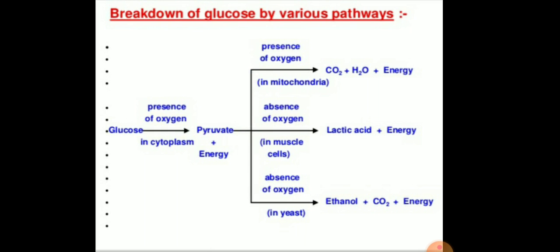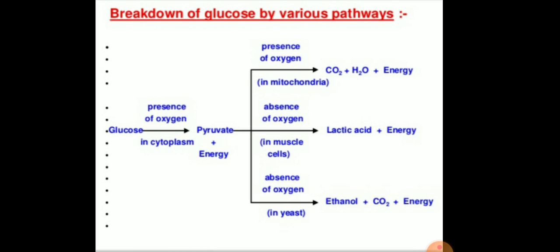Children, this is the chemical reaction of breaking down of glucose by the various pathways. First, the glucose is converted into pyruvate in the cytoplasm. Then pyruvate is converted into carbon dioxide, water and energy in the mitochondria in the presence of oxygen, which is called aerobic respiration.